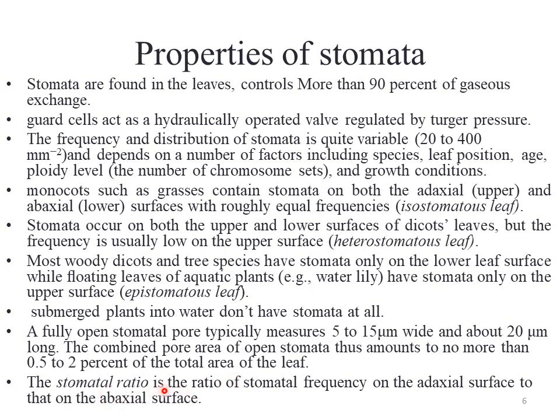The stomatal ratio is the ratio of the stomatal frequency on the upper surface to the lower surface of the leaf, meaning the number of stomata present on the upper surface of the leaf compared to the number of stomata present on the lower surface.